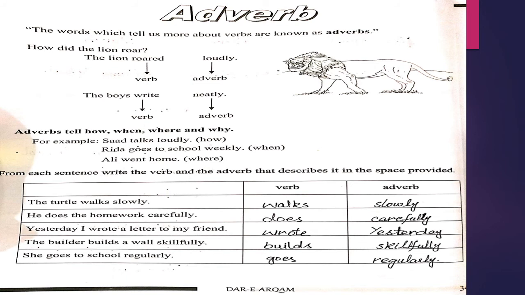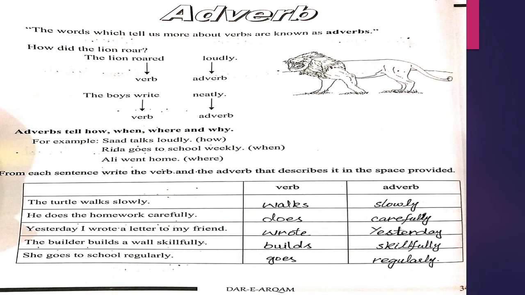Here you can see the word wrote is a verb because it is an action word, which is the second form of the word write. And yesterday is an adverb because we learned that adverbs of time, place or manner tell us about adverb, and yesterday is an adverb.